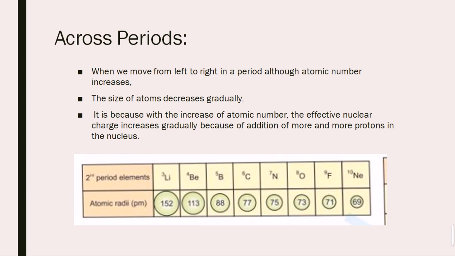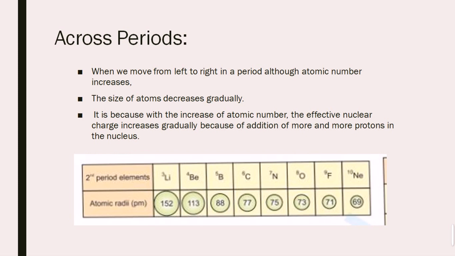This force pulls down and contracts the outermost shells towards the nucleus. For example, the size in period number 2 decreases from lithium to the noble gas neon. Here we can see the second period elements: lithium, beryllium, boron, carbon, nitrogen, oxygen, fluorine and the noble gas neon. Atomic radii start from lithium at 152 picometers, and at neon this decreases to 69. It means it decreases by almost 60%.